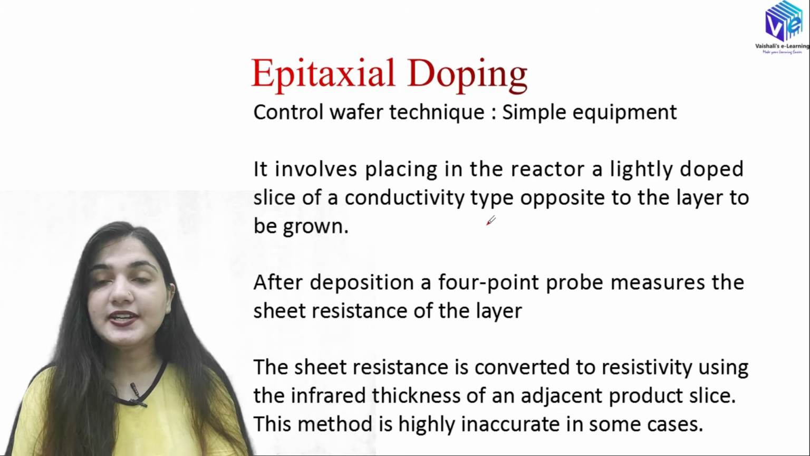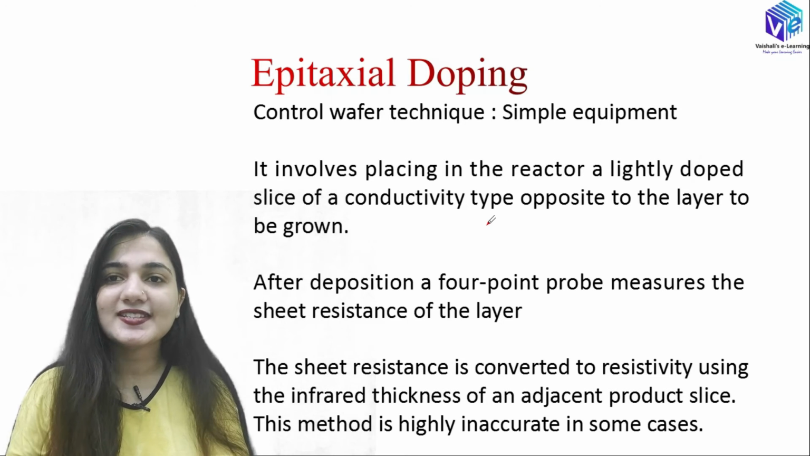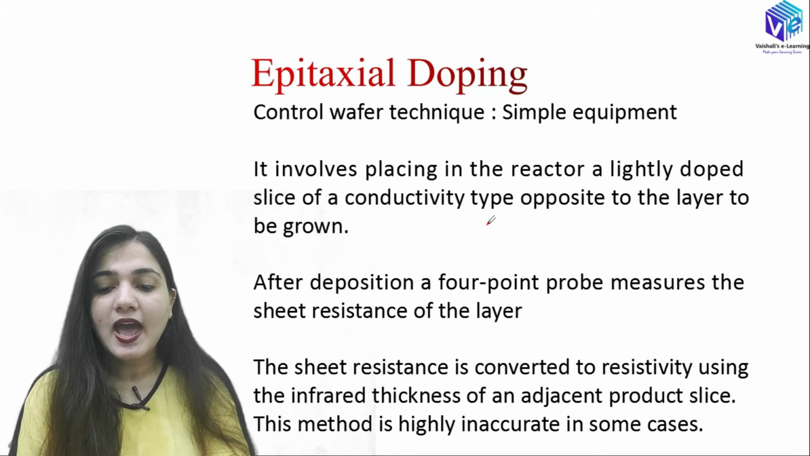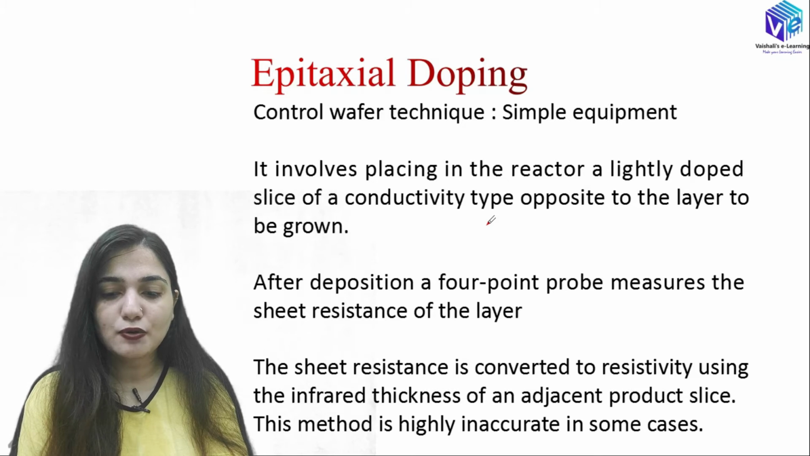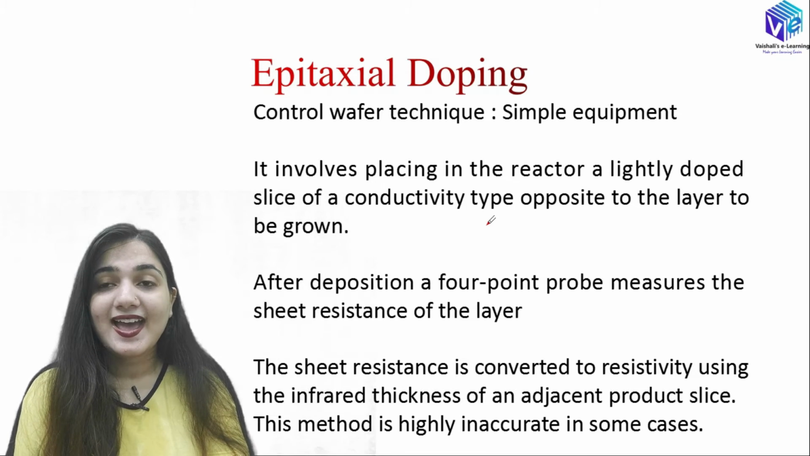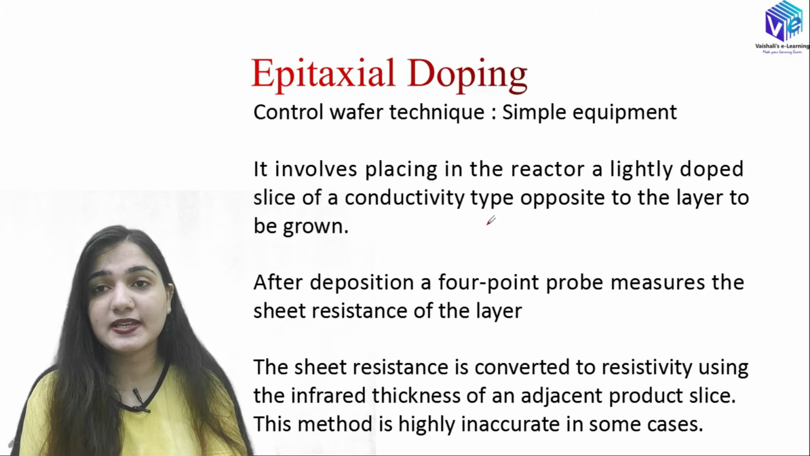Now we know the sheet resistance. Sheet resistance can be converted to the resistivity value. We can find the resistivity from the resistance, and then we can find the epitaxial thickness of the adjacent product slice. And this method may be highly inaccurate in some cases.